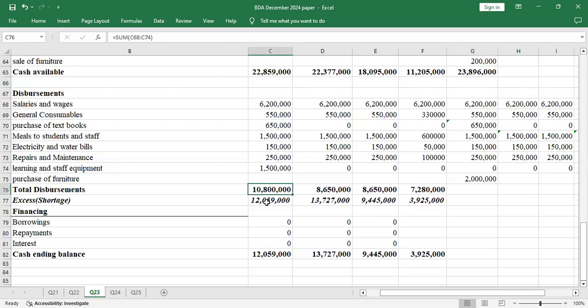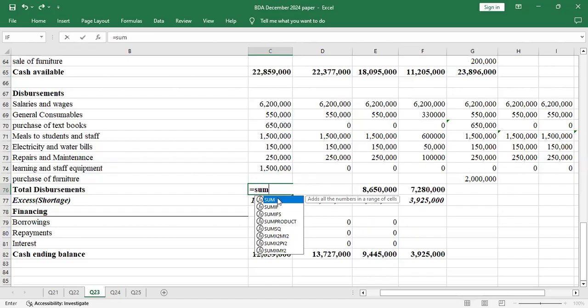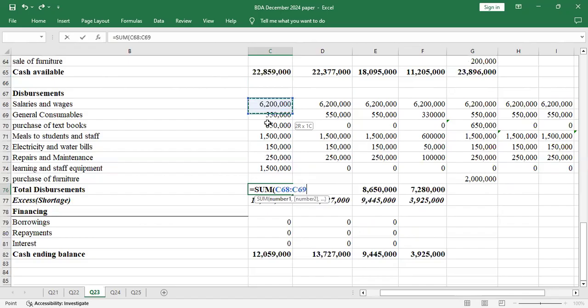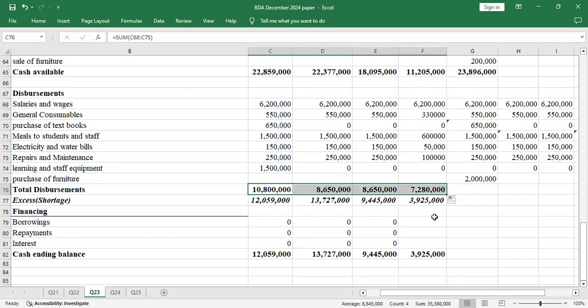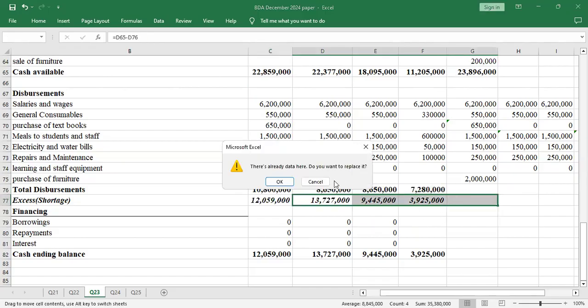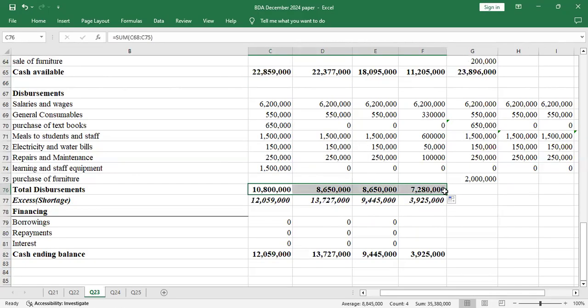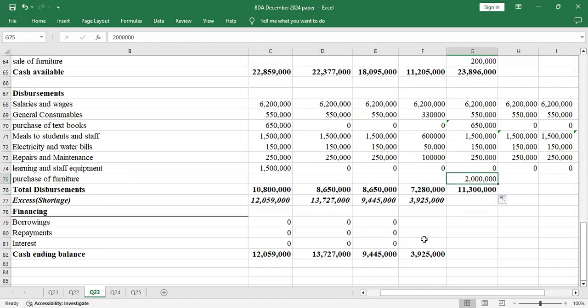Yeah, also the total disbursements, I'll say equals sum. So disbursements start from here all the way up to there. Then I'll enter, then I drag. Yeah, those values will not change. But when it comes to May, I'll drag this. Yeah, it will add the 2 million. Okay, so we have total disbursement.